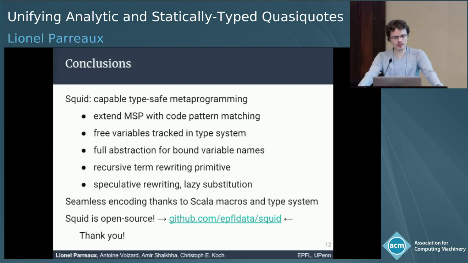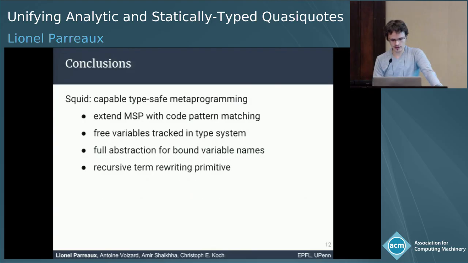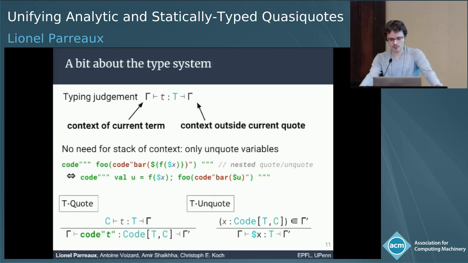I would say here we actually leverage a lot of features of the Scala type system, such as structural types and type intersections in order to abstract easily over context. And so we get a lot of things for free from the Scala type system that just works out without any help from the user. For example, the code type of term fragments is covariant in T and contravariant in C, which means that we get some nice subsumption automatically. And so, I think it's much less of a hassle to use this than a dependently typed approach. Okay, thanks.